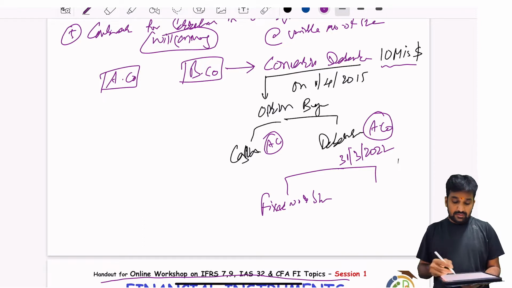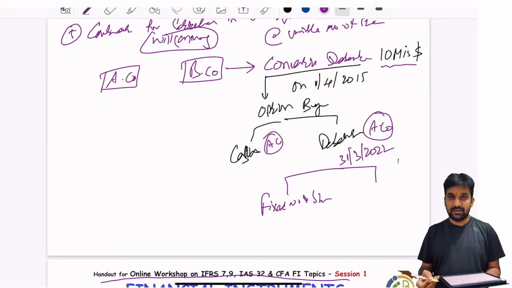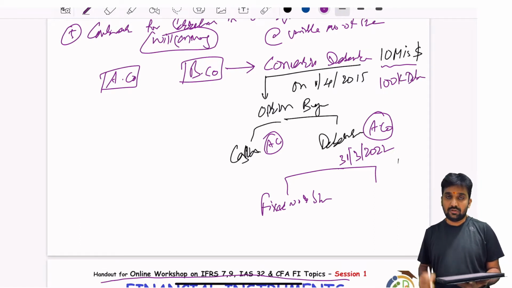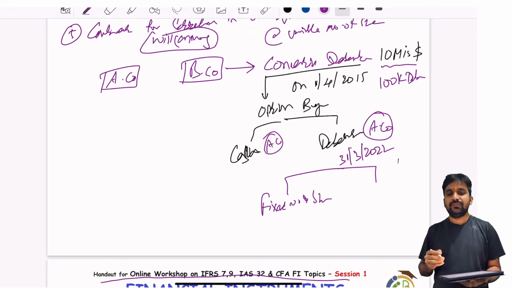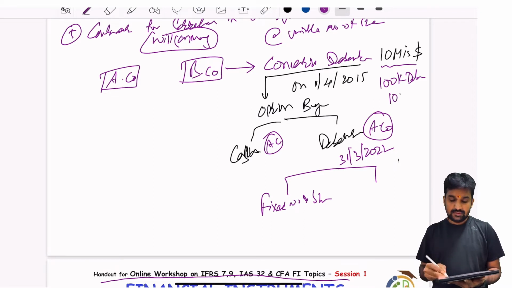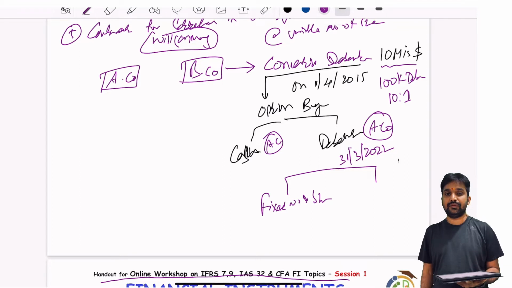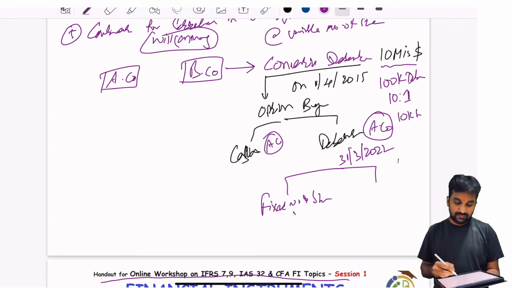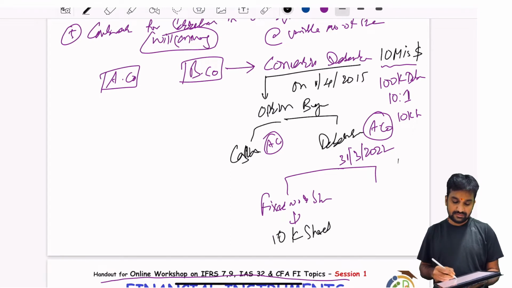Convertible debentures you have issued 10 million, each having a face value of 100, so they have about 100,000 debentures, and for every 10 debentures they will get 1 share. Meaning, how many will they be getting? 10,000 shares, a fixed number of shares.